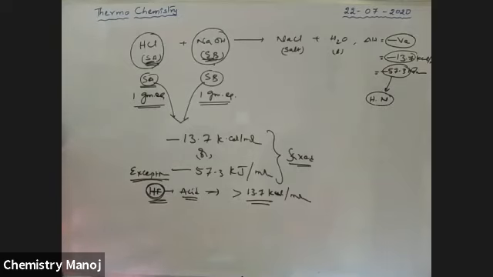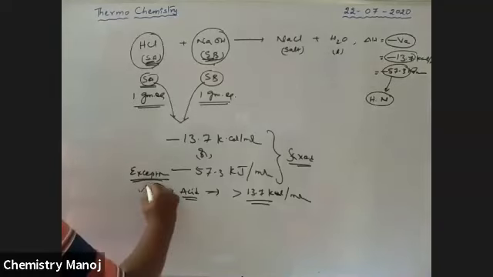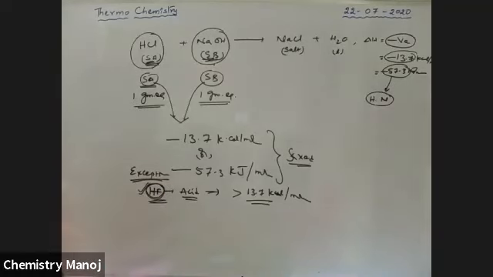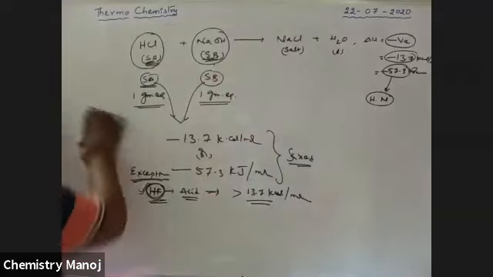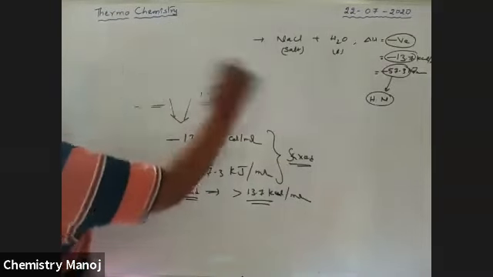Because a single HF molecule is not involved, a number of HF molecules are involved, so automatically a huge amount of energy will be released. That means it should be greater than 13.7. It is an exceptional case. Please be conscious: if HF is the acid, the released energy is always greater than 13.7 kilocalories. Now, see here.